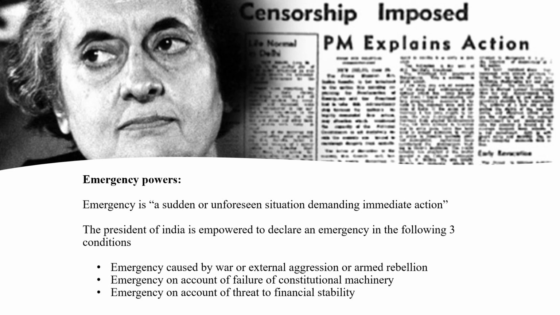Emergency on account of failure of constitutional machinery. 3. Emergency on account of threat to financial stability. During the tenure of Indira Gandhi, emergency was imposed in India.